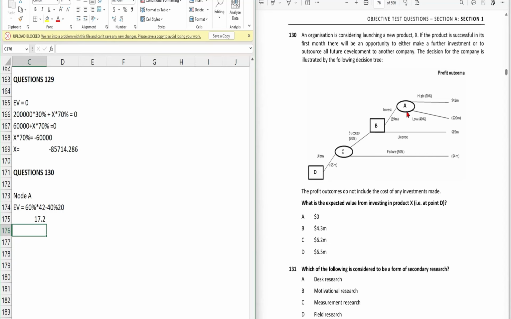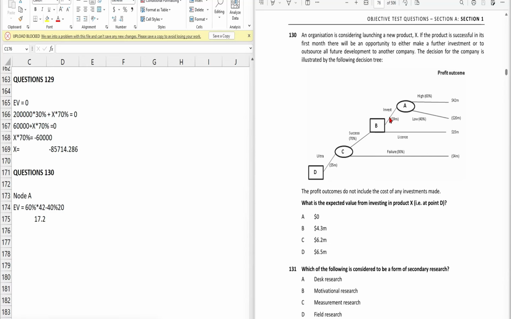Okay, so now we got the value of node A, but there is no probability attached to get the value of B. As there is no probability, we will find out which option will generate the higher return.